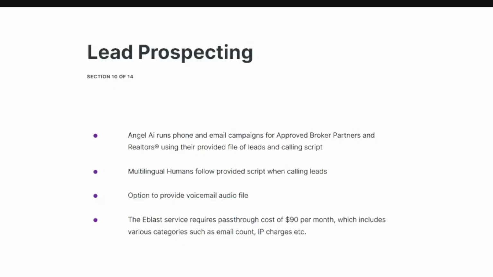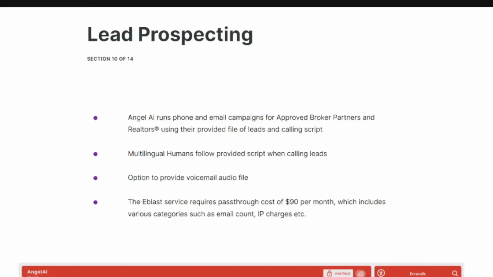You also have the option to do the email blast. This has a charge of $90 per month for that subscription because it's done through a third party called SendGrid. What they do is take care that all the emails go through to the inbox and don't get stuck in the junk or spam filters. You can do the calls, which are 100% free by themselves. You can do the calls with the email or just the email or however you wish to market yourself, but you have the options there.